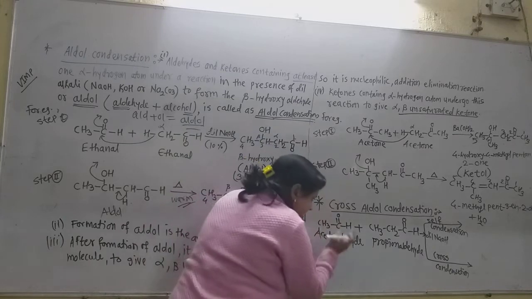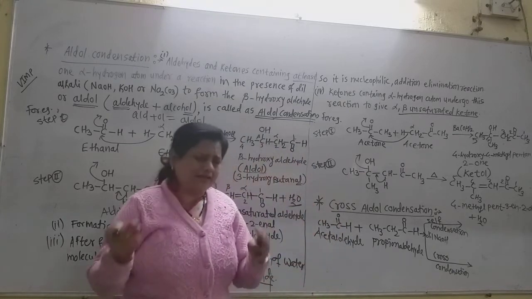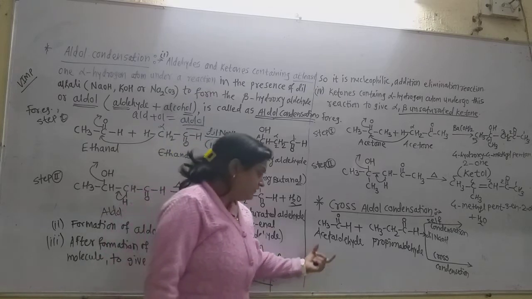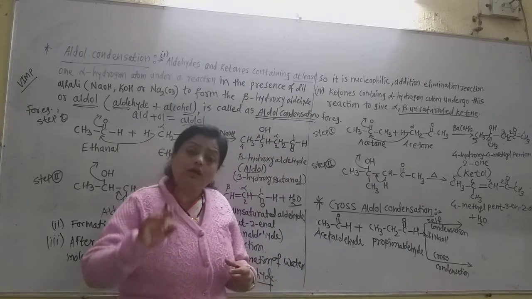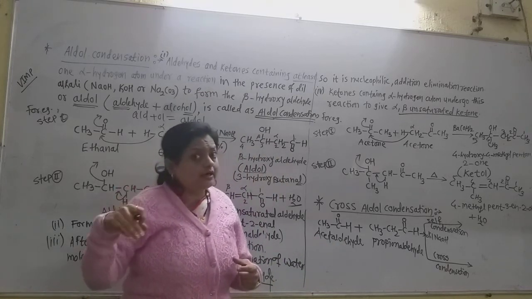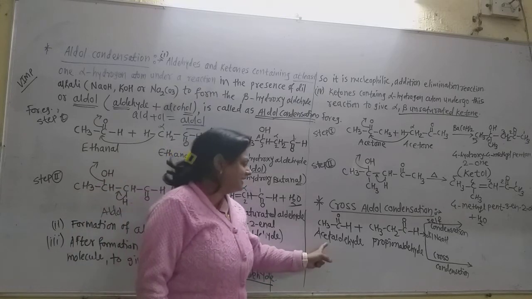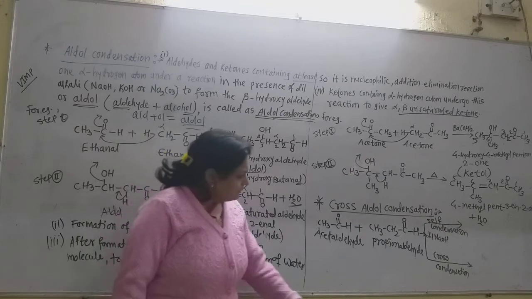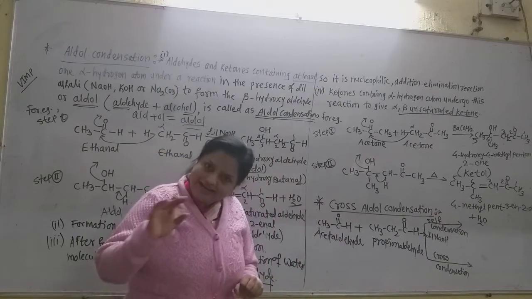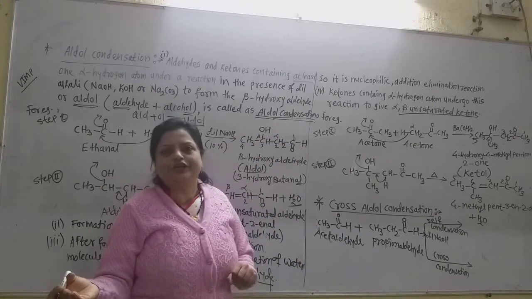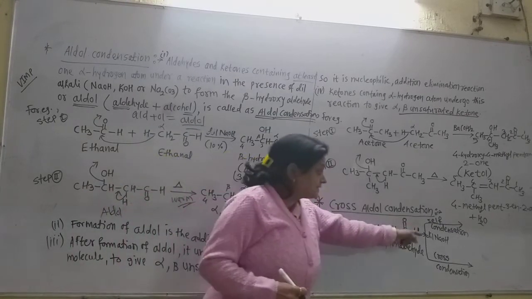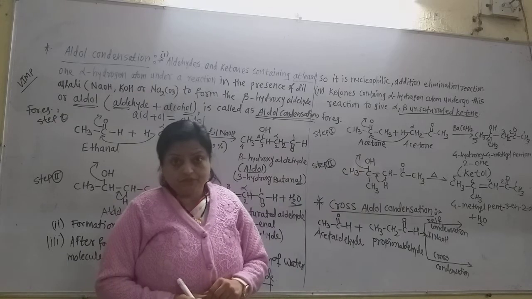There are so many acetaldehyde molecules in the reaction mixture. When this acetaldehyde molecule undergoes aldol condensation with the same acetaldehyde molecule, then one product is formed. If propionaldehyde reacts with another propionaldehyde molecule, another product is formed. Those are the self condensation products.